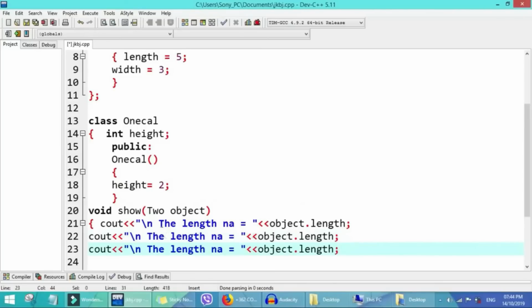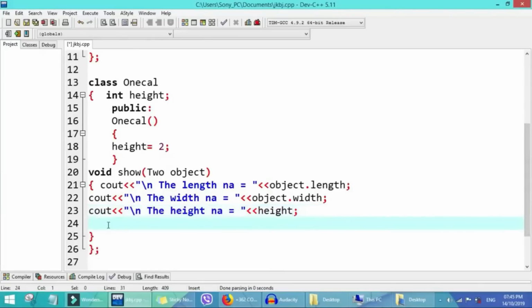So here we will make some adjustment, it will be the width now, object dot width. So since it has height, we don't need this object here, since the height is already inside this class, so we just put only height here. So after that one, we write the volume here.